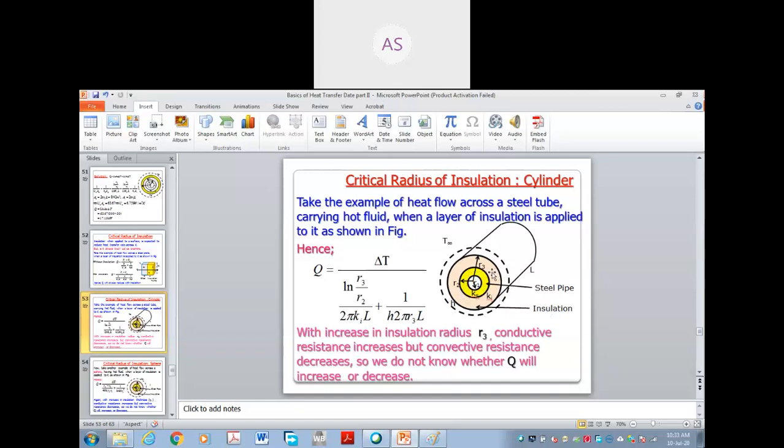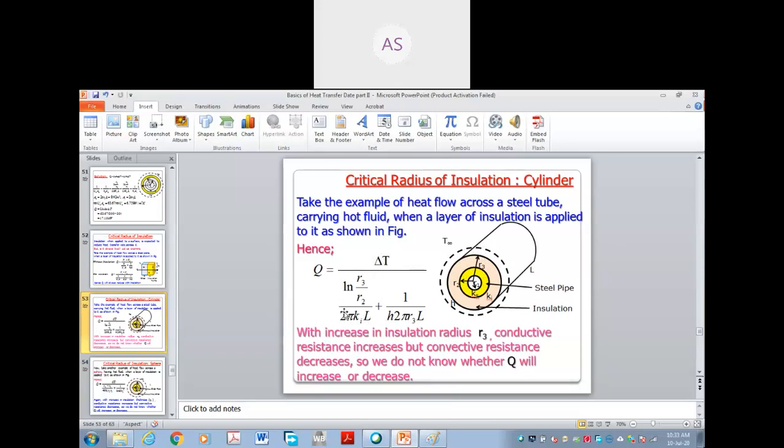If I add insulation, suppose initially I have added 1 centimeter of insulation, I am increasing r3. Next I add 2 centimeters of insulation, then 3 centimeters. Like this I am increasing r3.